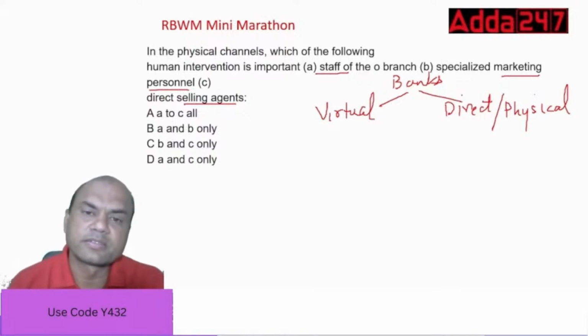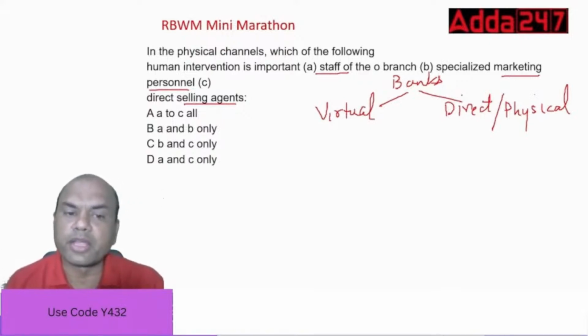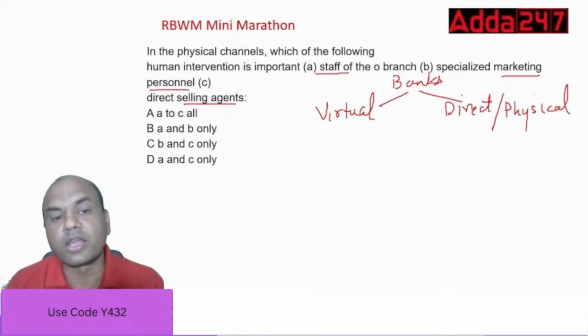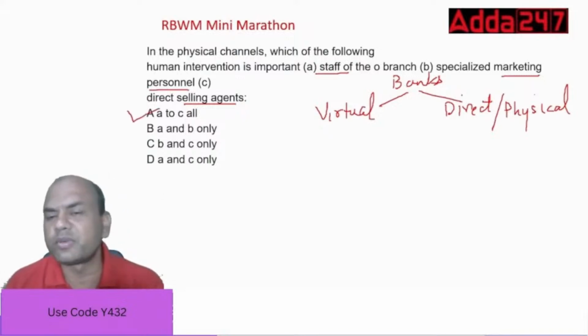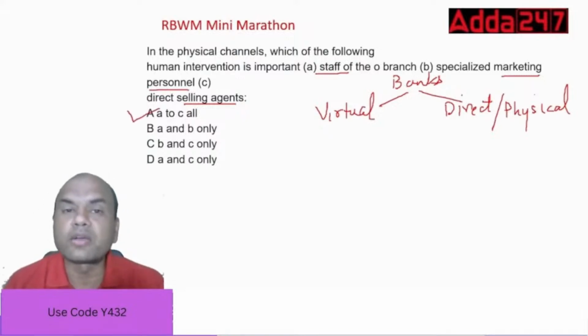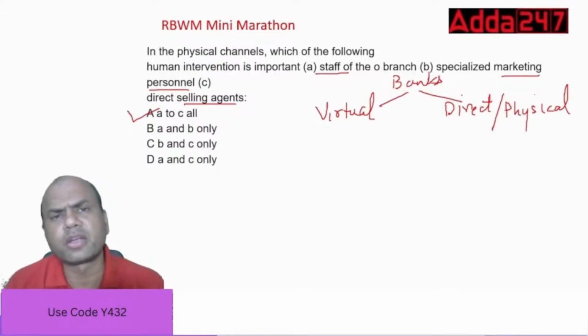What do you think? Obviously, the answer is A to C all, right? Why? You can't say this staff is more important and this marketing personnel is not important versus this DSA is not important. Nothing.